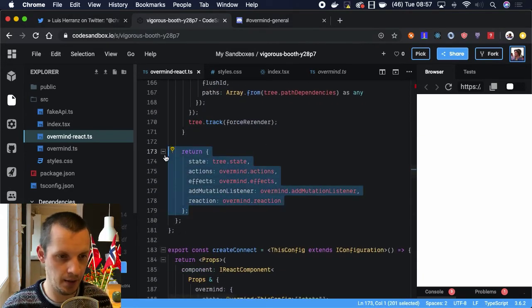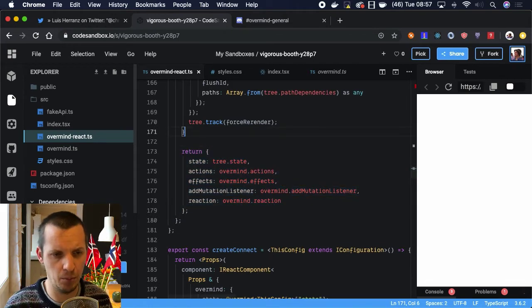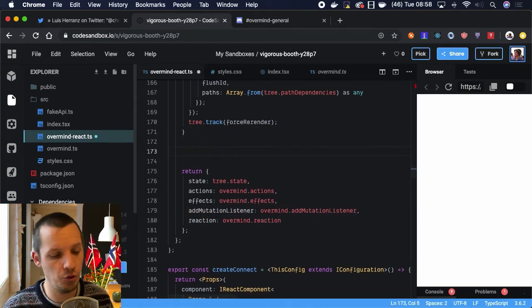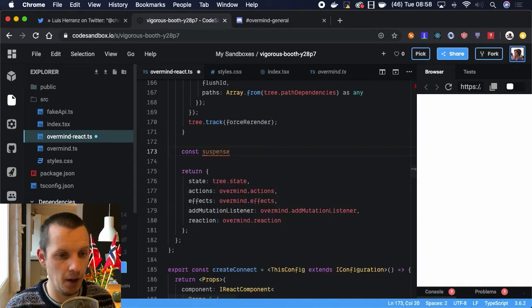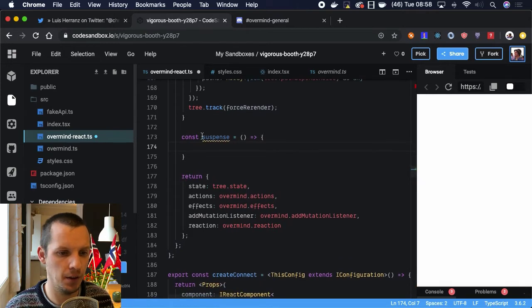So here, this is where we return the state, actions, effects, and reaction from the hook. Also add mutation listener. You should probably not, that was before we had reaction. Anyways, what we're going to do is create our suspend function, and we're not going to do typing and stuff here.